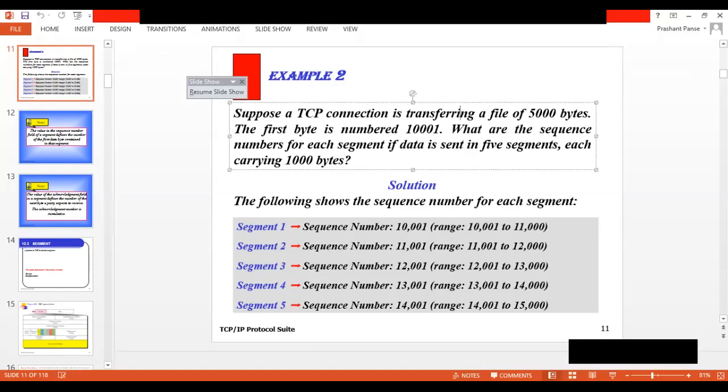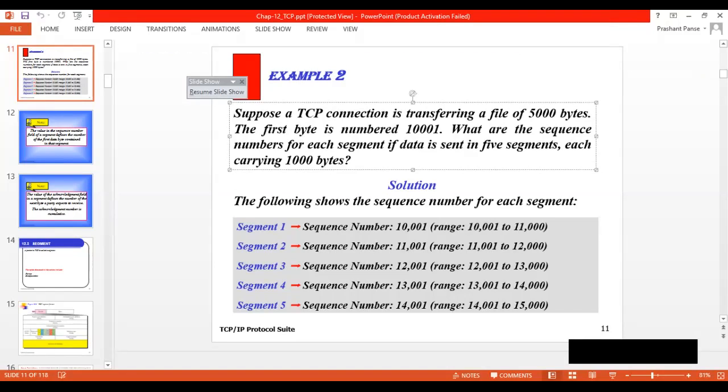So we have discussed the stream delivery services, and the number system used by TCP, which is related to the sequence number and acknowledgement number. Clear? The sequence number is basically the first byte number of a specific segment. As we know, the transport layer protocol data unit in TCP is the segment, and segments are of variable size. A segment contains bytes.